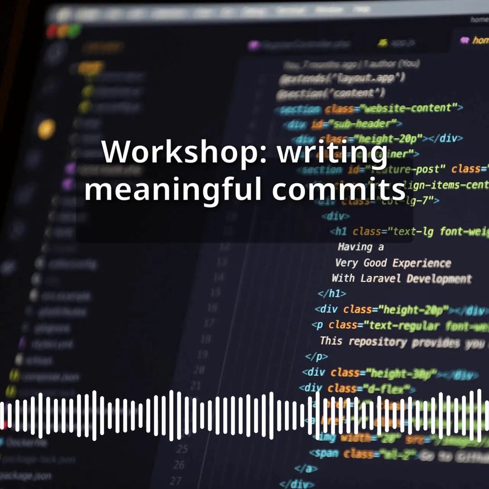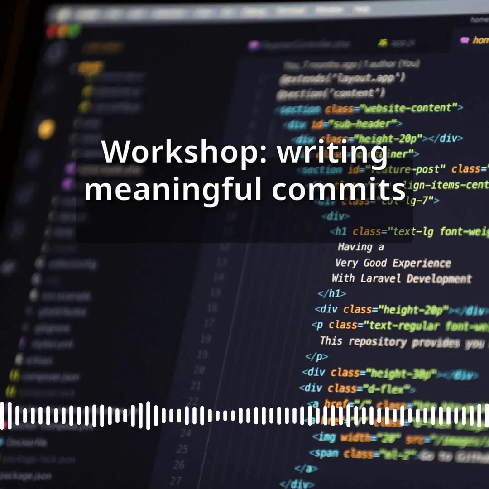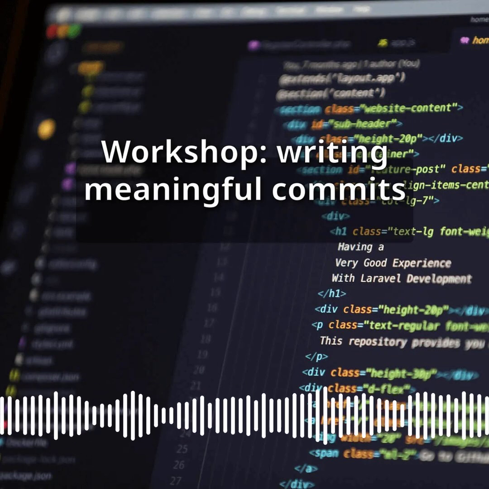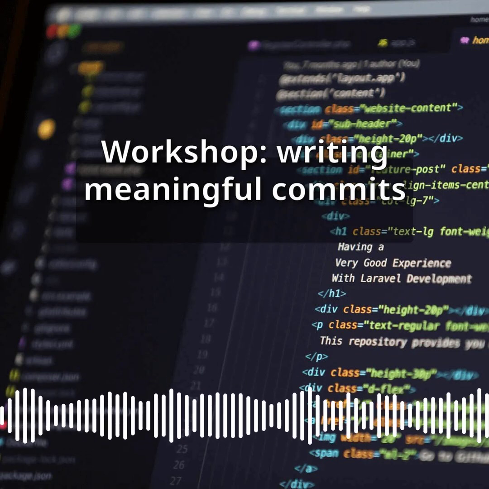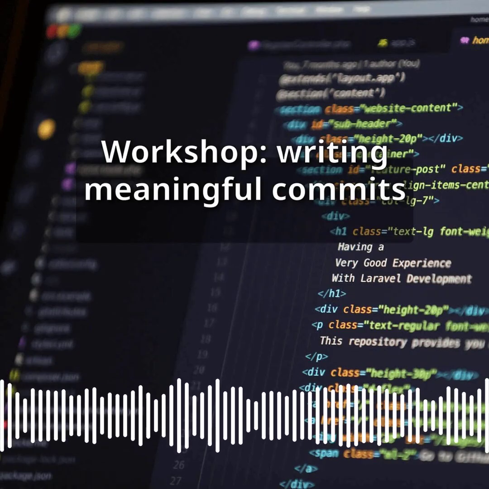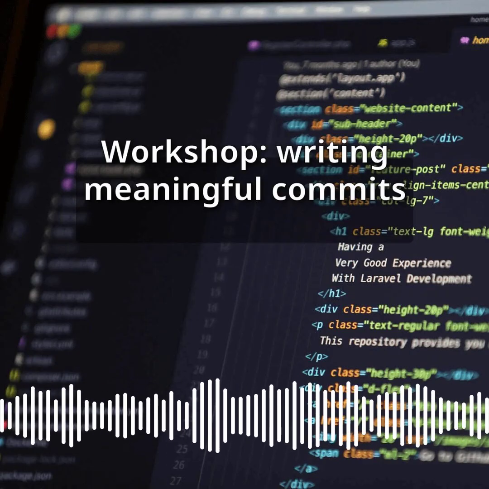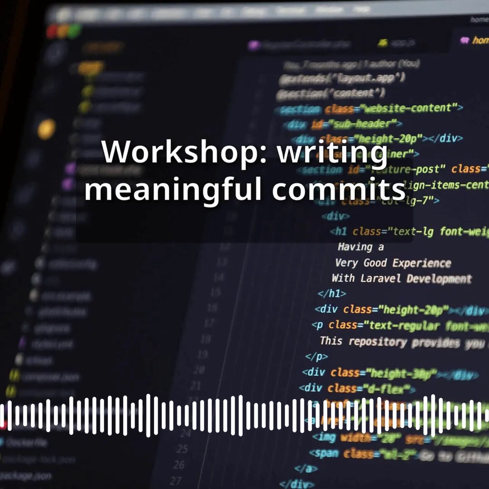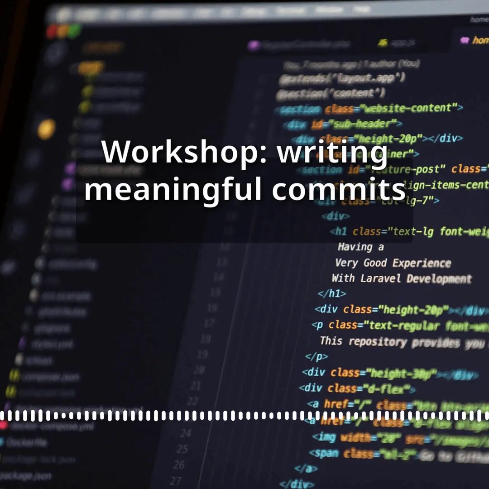For each commit, write a message that follows the best practices covered in the previous lesson. Imperative mood, 50-character subject line maximum, and for at least 3 of your commits, a body section explaining why the change was made, not just what. Use git log --oneline and git log regularly to review your own history as you work. Ask yourself, if a colleague read only this history, would they understand the project's evolution?